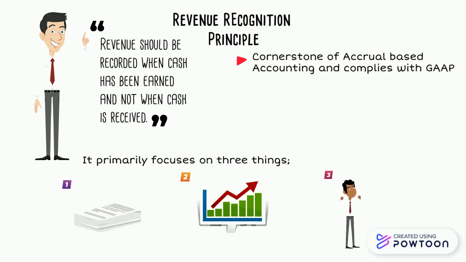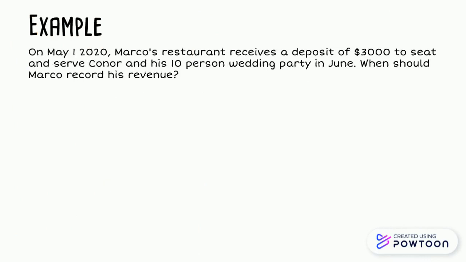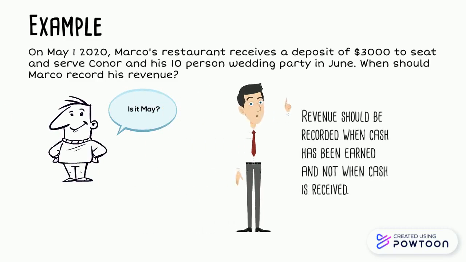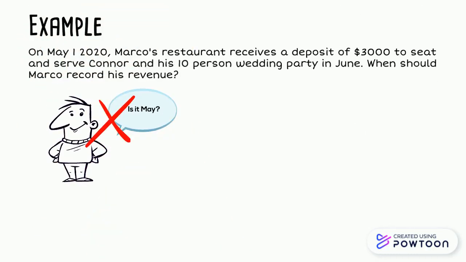What do I mean by that? Here's an example. On May 1, 2020, Marco's restaurant receives a deposit of $3,000 to seat and serve Connor and his 10-person wedding party in June. When should Marco record his revenue? Is it May? If we look back at the revenue recognition principle, we have to think, has Marco actually earned this $3,000? The answer is not May.